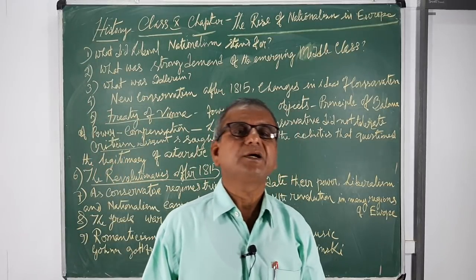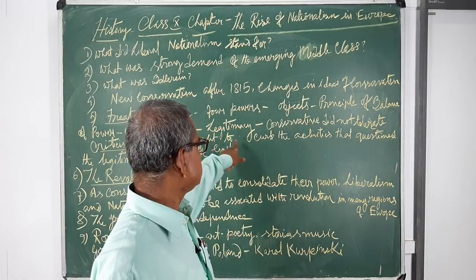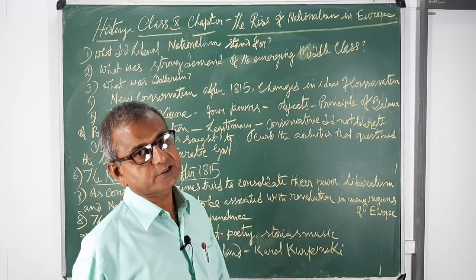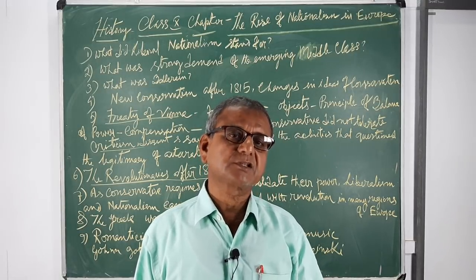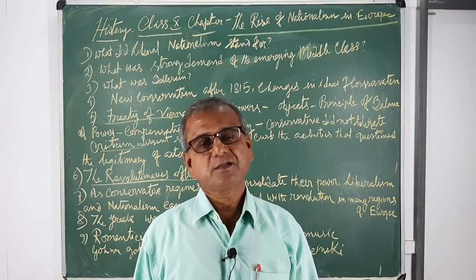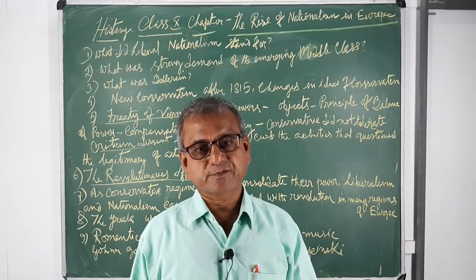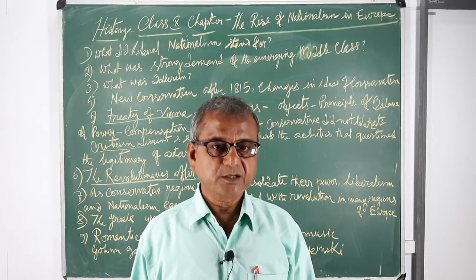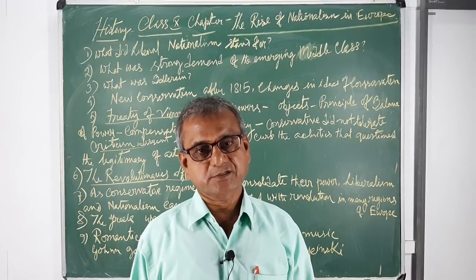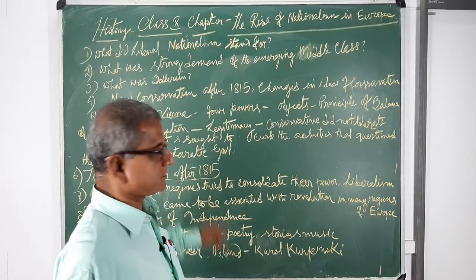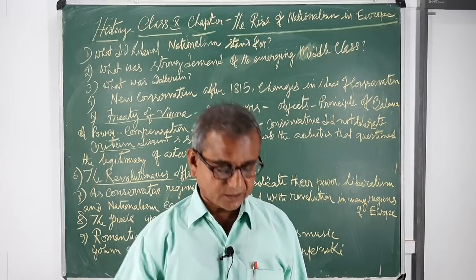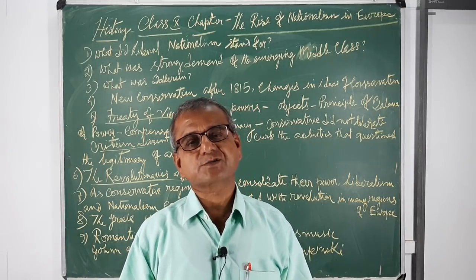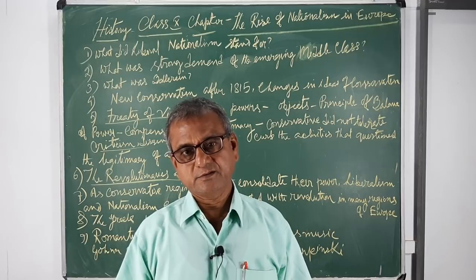Now, by the principle of legitimacy, they restored the Bourbon dynasty and other dynasties in different countries of Europe. They restored the Bourbon dynasty in France. After the defeat of Napoleon, France lost its territories. The principle of balance of power was applied in and around France, so that France could not revolt again.